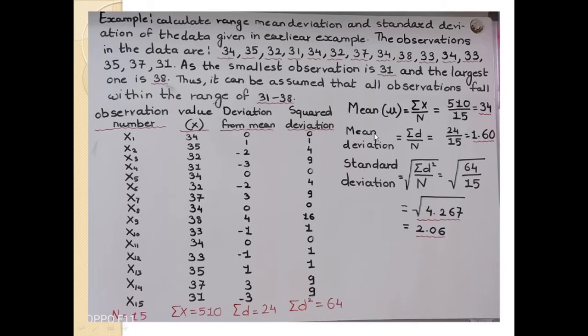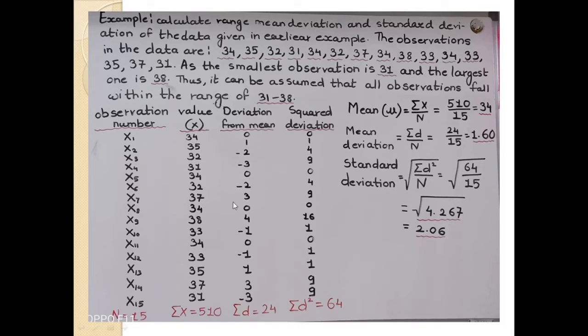Then 35 minus 34 is 1, 32 minus 34 is minus 2, 31 minus 34 is minus 3, 34 minus 34 is 0, 32 minus 34 is minus 2, 37 minus 34 is plus 3, 34 minus 34 is 0, 38 minus 34 is 4, 33 minus 34 is minus 1, 34 minus 34 is 0, 33 minus 34 is minus 1, 35 minus 34 is plus 1, 37 minus 34 is plus 3 and 31 minus 34 is minus 3.